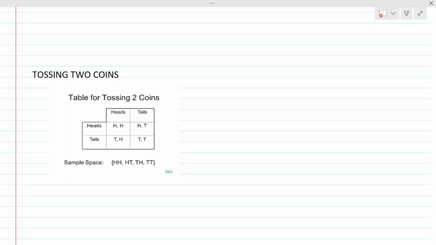Those possibilities are HH, that is first coin head, second coin head; HT, first coin head, second coin tail; TH, first coin tail and second coin head; and the fourth possibility is TT, that is, in both coins you get tails.